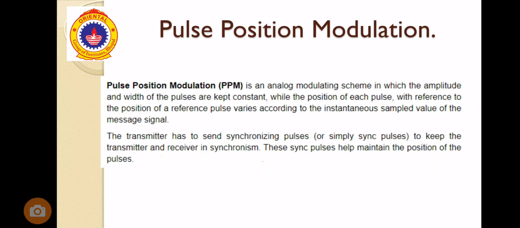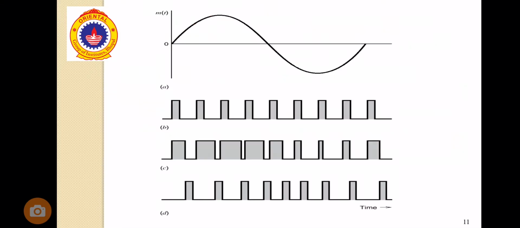Next is PPM, pulse position modulation. In the pulse position modulation scheme, the amplitude and the width of the pulse are constant, while the position of each pulse varies with reference to the instantaneous value of the message signal. The transmitter has to send synchronizing pulses to keep the transmitter and receiver in synchronization. These synchronizing pulses maintain the position of the pulses. In this, the position varies, whereas the width and the amplitude remain constant.